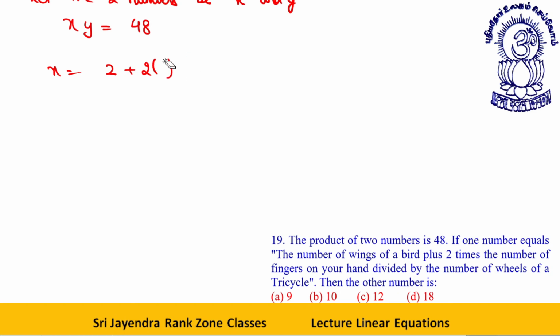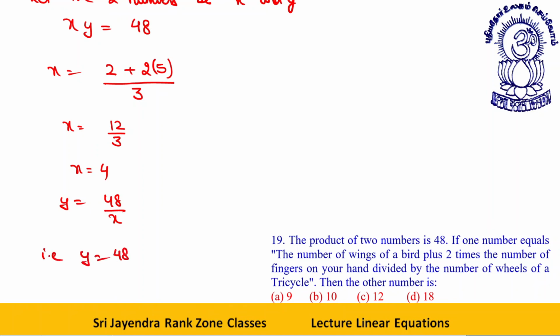One hand has 5 fingers, okay? And divided by the number of wheels of a tricycle. The number of wheels of a tricycle is 3. So x is equal to 12 upon 3, x is equal to 4. And the other number is y, so y will be what? 48 by x, that is, y is equal to 48 by 4, or 12.